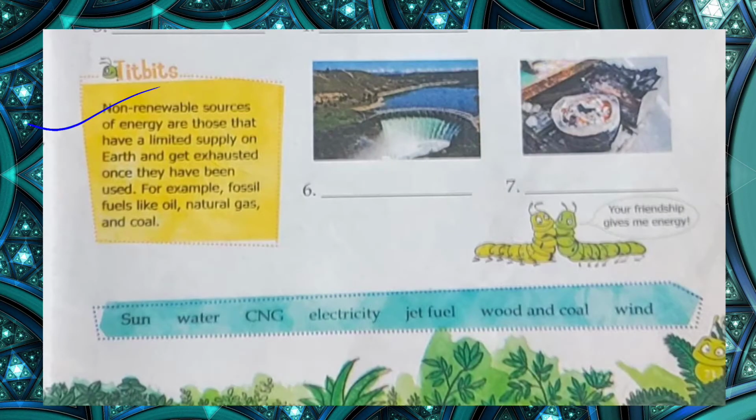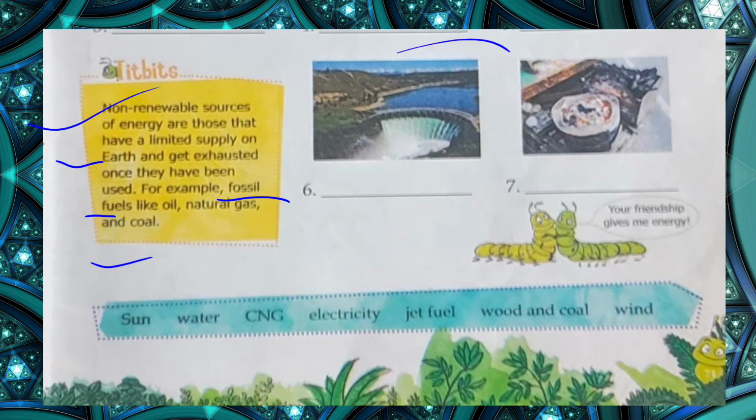The next is non-renewable sources, which you cannot use again. We have this energy in very limited amounts on earth, and it gets exhausted once it has been used. For example, fossil fuels like oil, natural gas, and coal.